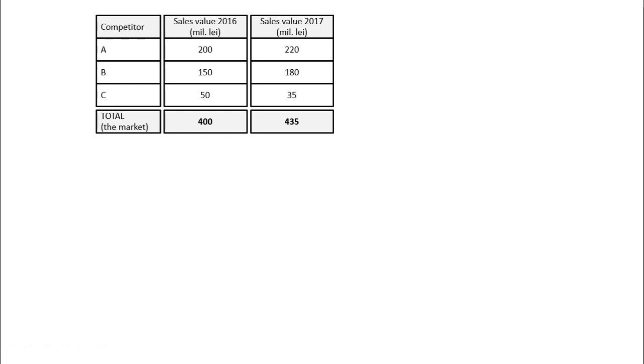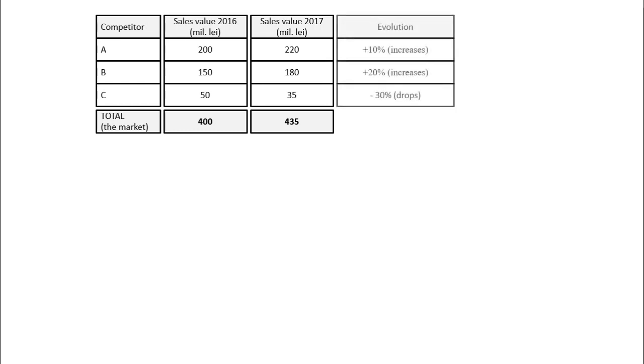With those sales, we are going to establish the evolution of each company and the evolution of the market. In case of companies A, B, and C, the evolution, an increase by 10%, by 20%, and a decrease by 30%, was mentioned in the text of the application, so I just copied the values here.